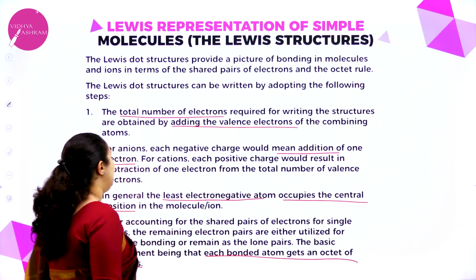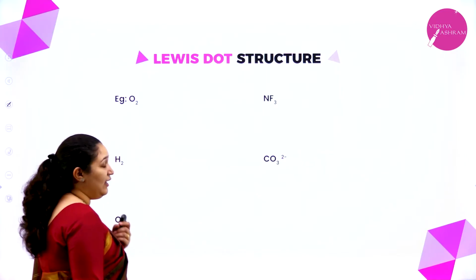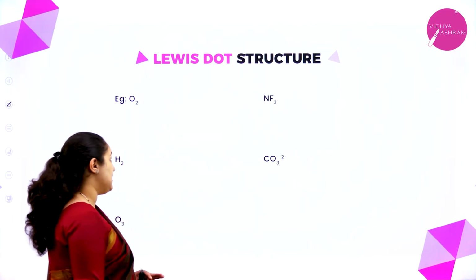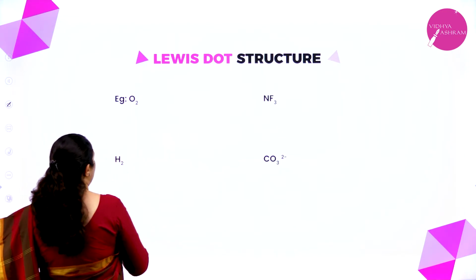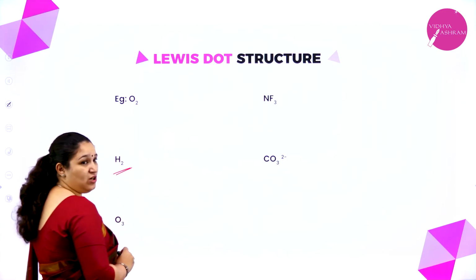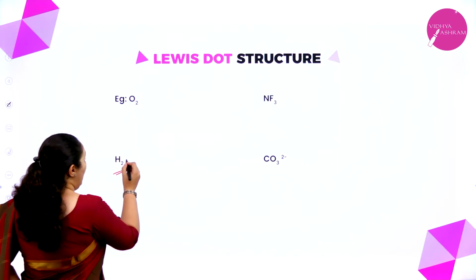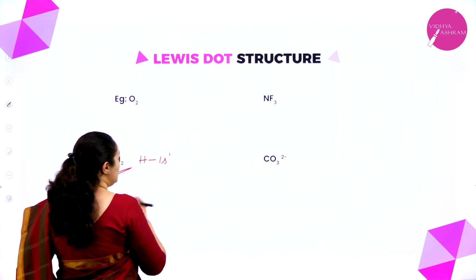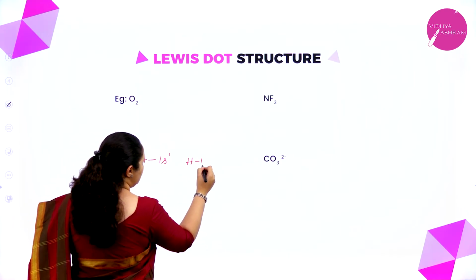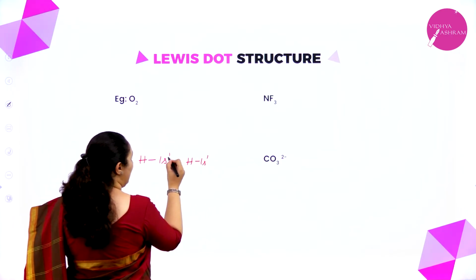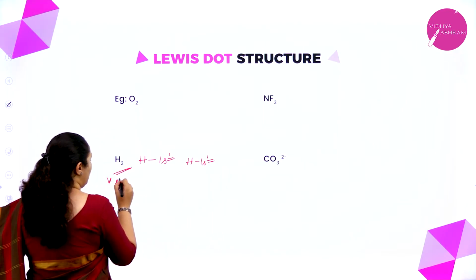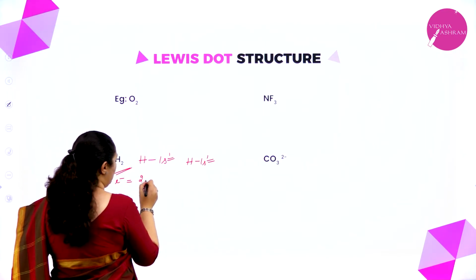Okay. Next we'll see how to write the Lewis dot structure. I shall explain as I am writing. First we will write for hydrogen, H2. The hydrogen atom has the electronic configuration 1s1. I have 2 hydrogen atoms, so the valence electrons are 1 plus 1, equal to 2.